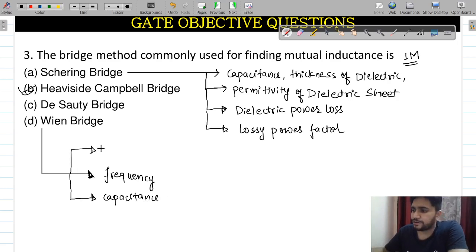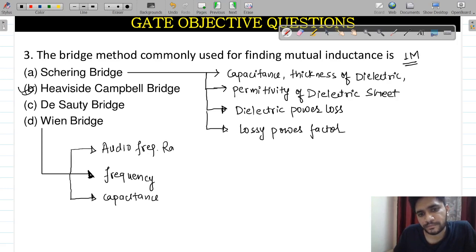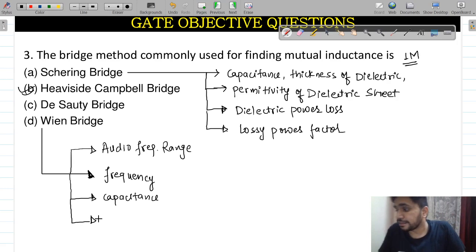Again, after frequency and capacitance, what is the important point about the Wien bridge? It is used for the audio frequency range. Another very important point, it is used to detect the element of harmonic distortion.